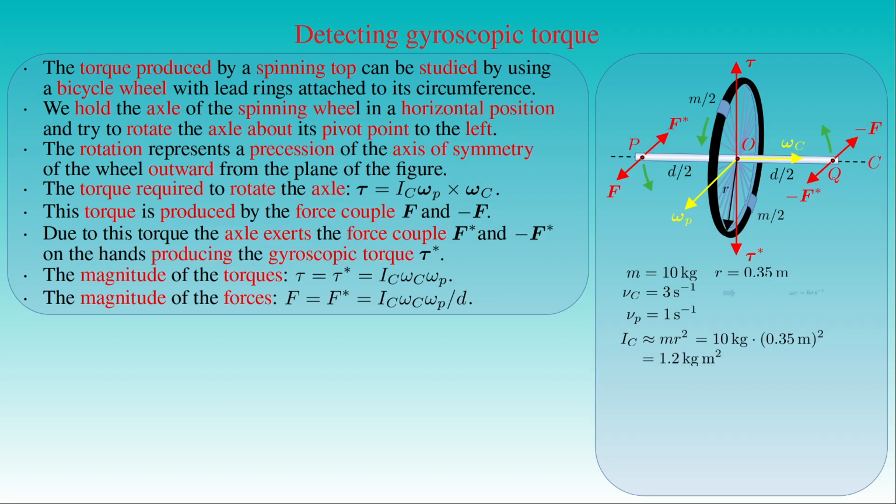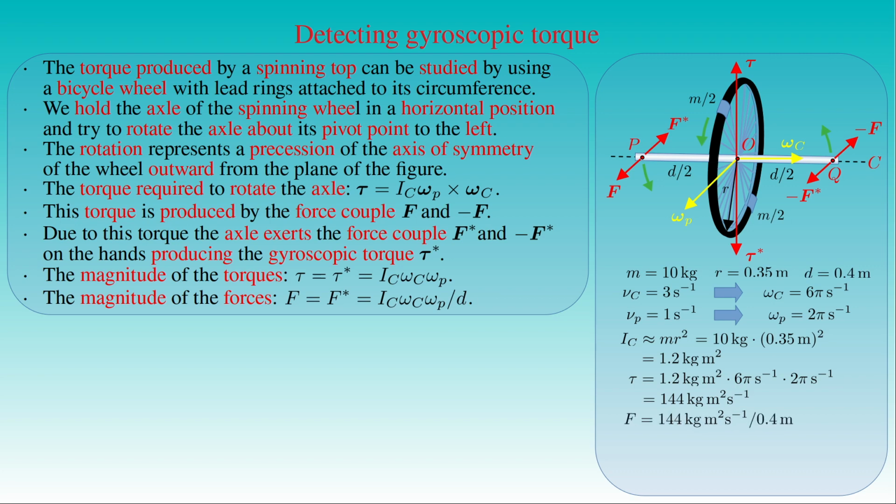The angular velocity ω_c is equal to 6π per second and the angular velocity ω_p is given by 2π per second. If we substitute these values into the equation of the magnitude of the torque τ, then we obtain 144 kilogram meter squared per second squared. For the arm d of the torque that is equal to 0.4 meters, the magnitude of the force couple, given by the ratio of the magnitude of the torque to its arm, is equal to 360 newtons.